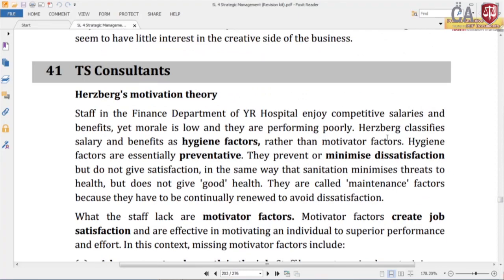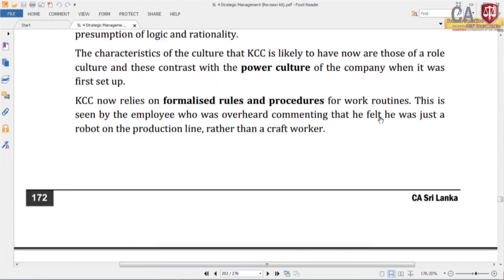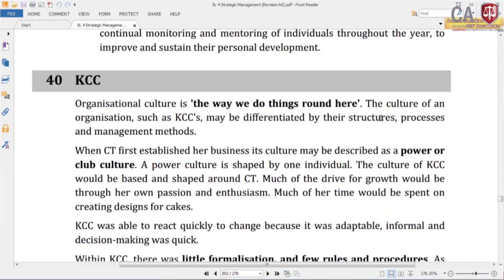So, look at the examiner's answer. Organization culture is the way we do things round here. The culture of an organization such as KCC may be differentiated by their structures, process and management method. First of all, he has defined what is organizational culture.